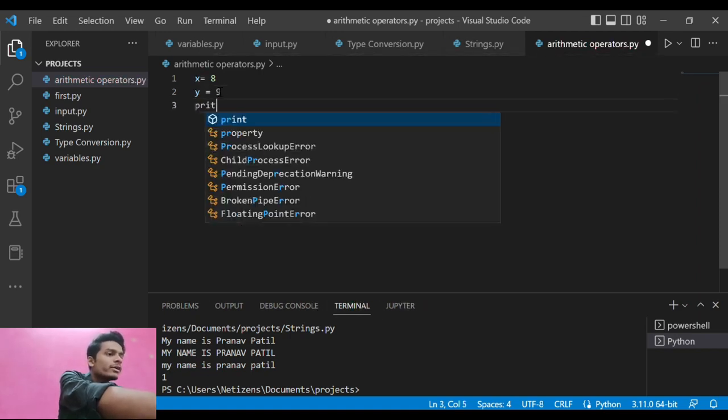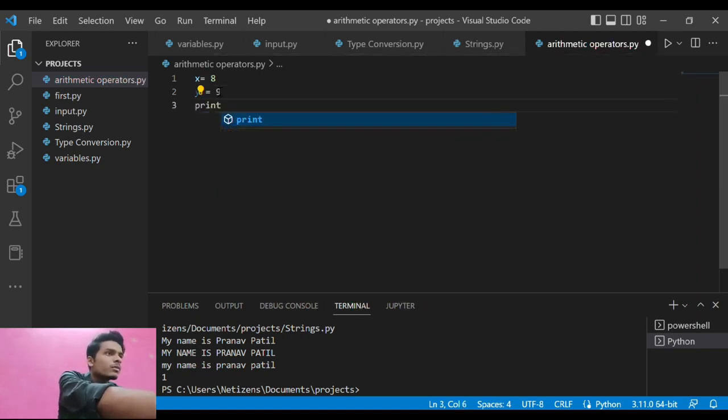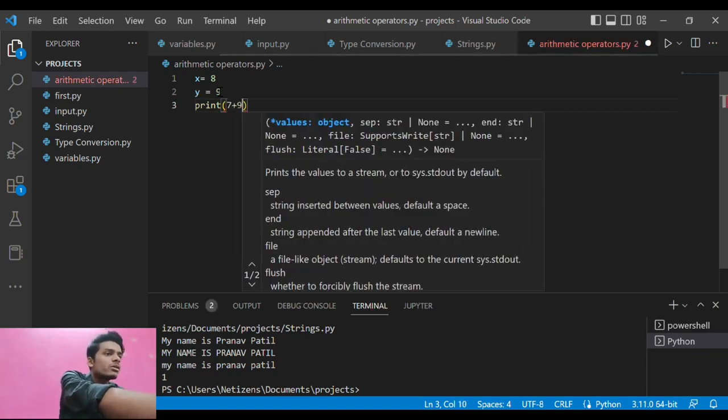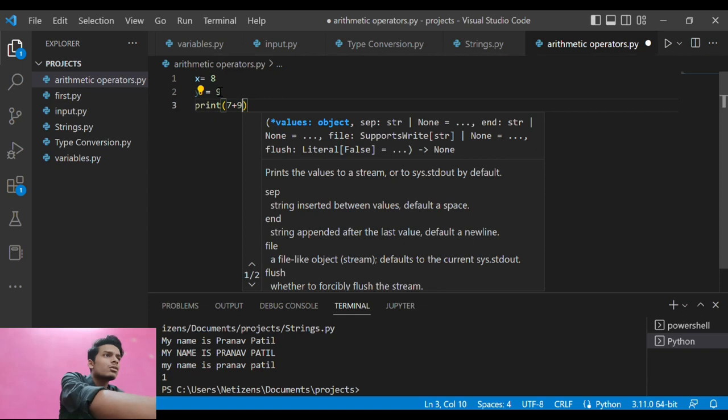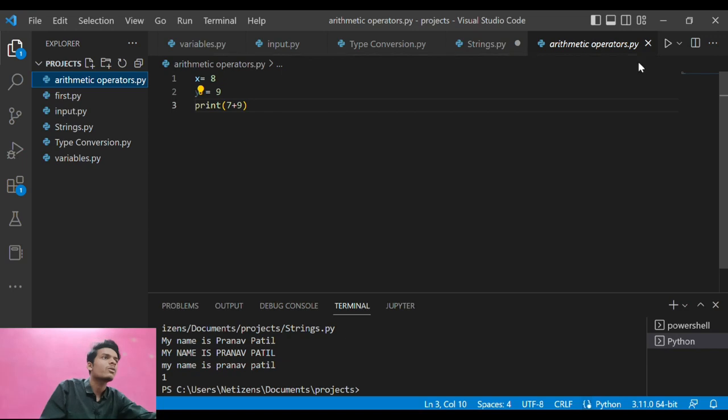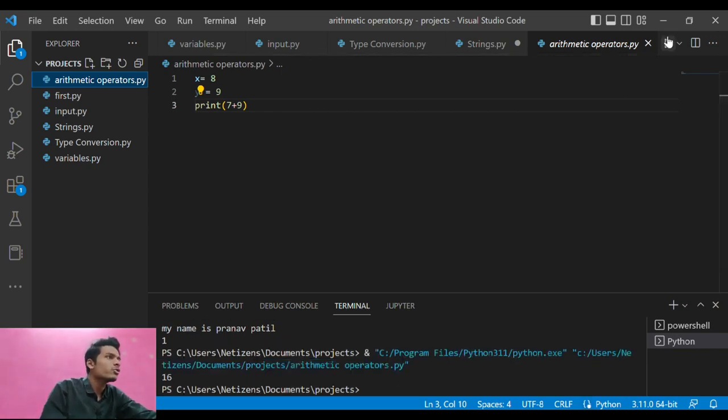Then if I print over here, I will just print 7 plus 9. The result is going to be very simple, it will automatically print. Oops, I just lost that file. So here you just need to click on here, and here you get 16. So the result is very similar here.